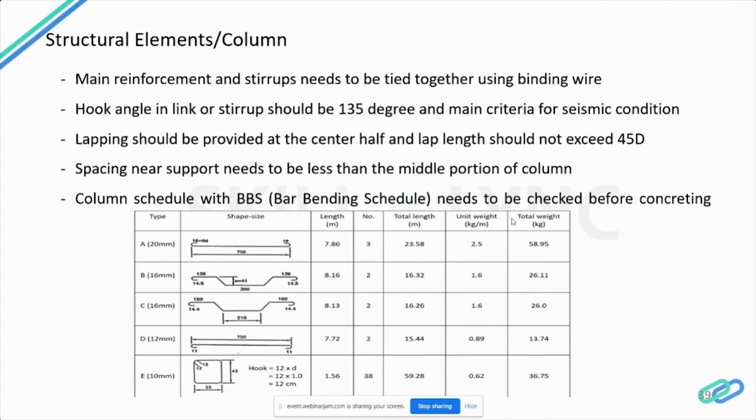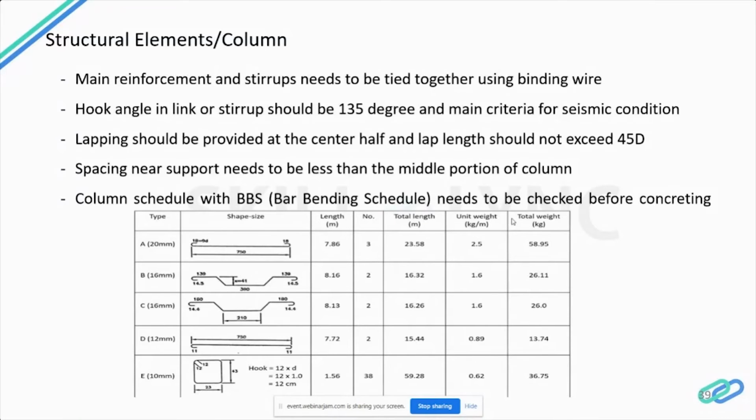It is a very important condition for seismic design and seismic consideration. This alone will increase the building's capacity to withstand earthquake force. Hence, it is very important to check the stirrup angle of 135 degrees.